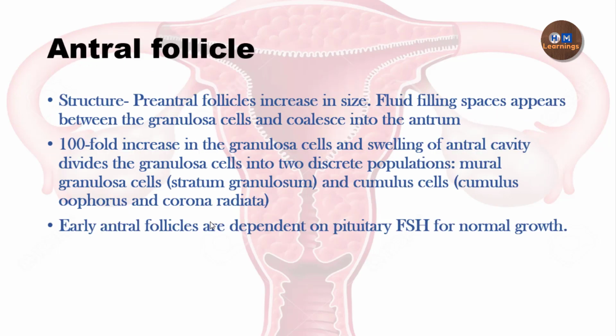So with this we move on to the next type of follicle, which is the antral follicle. Antral means the cavity. So there is appearance of the antral cavity in the follicle, and that is why we say that we have an antral follicle. Up to now we don't have any cavity inside the follicle. Now we have a cavity.